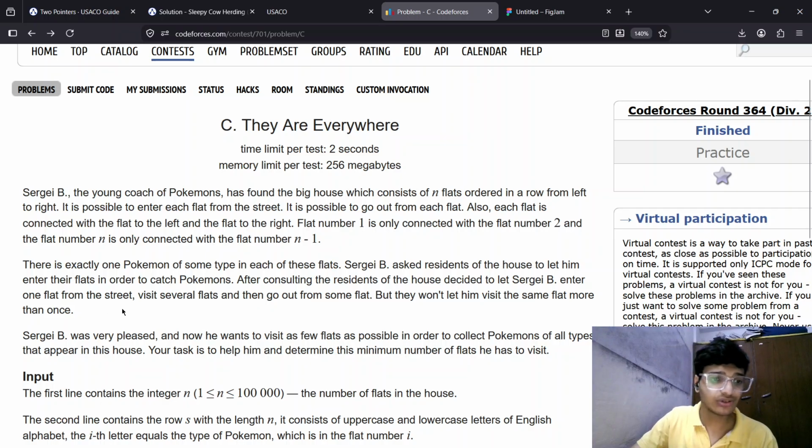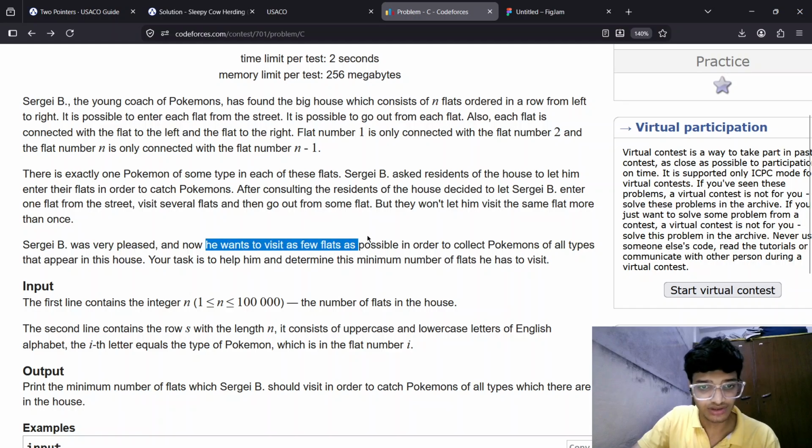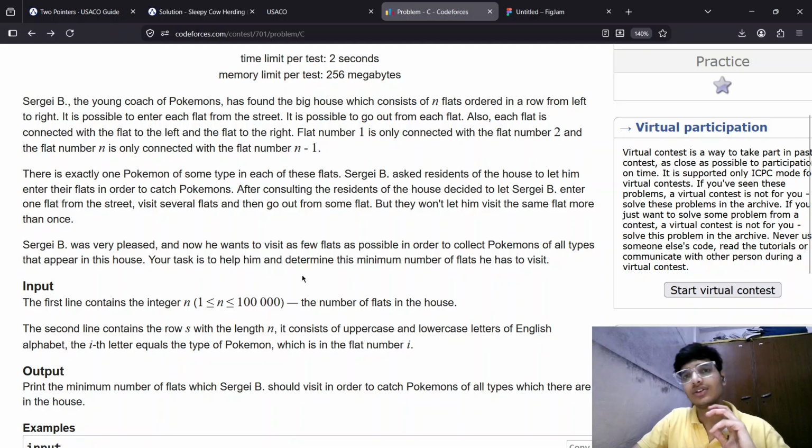So Sergi B was very pleased, and now he wants to visit as few flats as possible in order to collect Pokemon. What he wants is to move to as few flats as possible to catch all the different types of Pokemon in the entire row of flats. So we have to output that minimum number of flats. I will explain on the whiteboard.